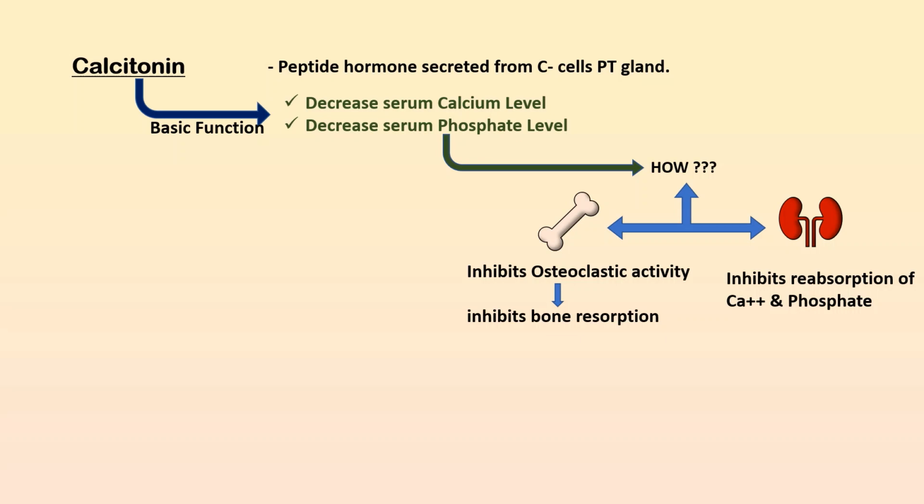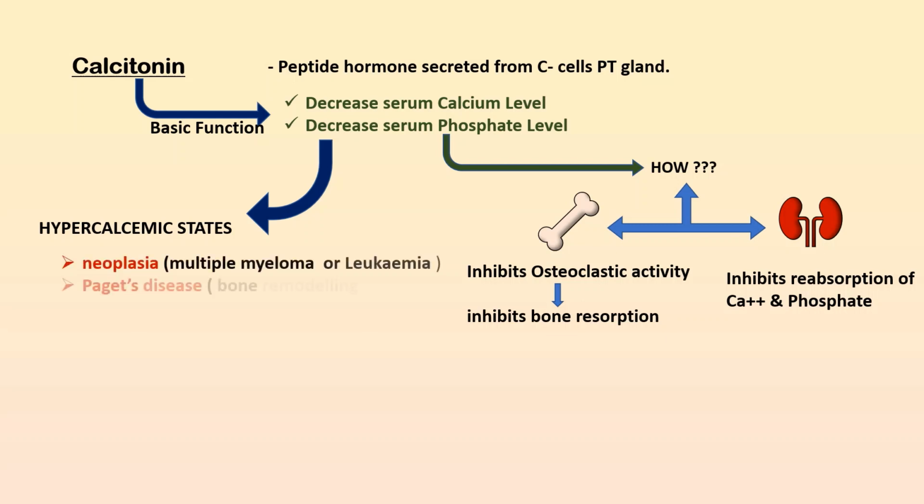The property of this calcitonin to decrease the serum calcium and phosphate level can be used in hypercalcemic states that are associated with neoplasia like multiple myeloma or leukemia. It can also be used in Paget's disease. This Paget's disease is actually a disorder of the bone remodeling process.